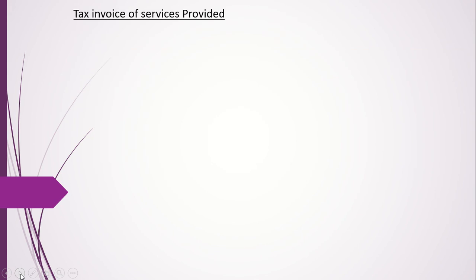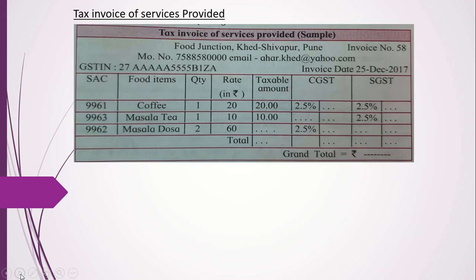So let's see the tax invoice for services now. Here somebody has gone to a restaurant maybe. This is at Khed. Food Junction is the name. Khed Shivapur, Pune. So it's in Maharashtra, right?